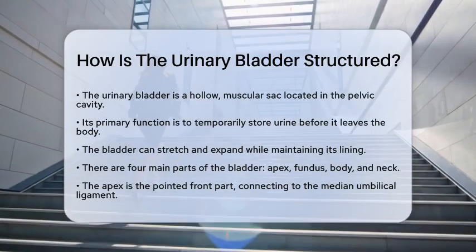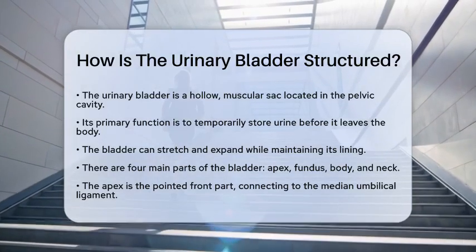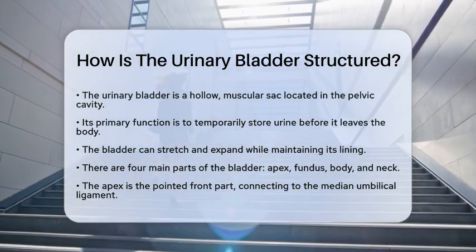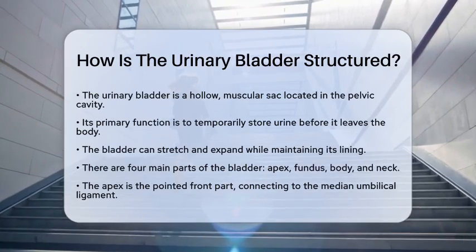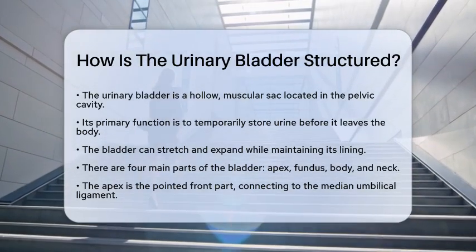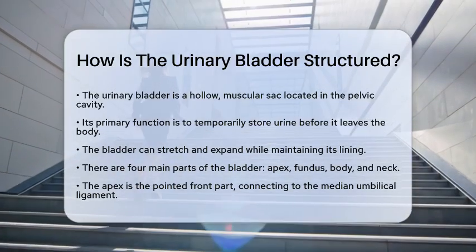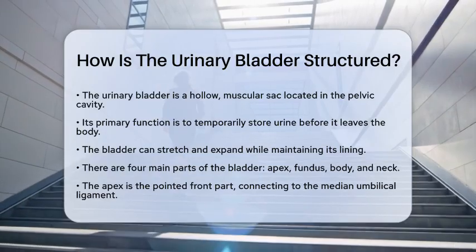The bladder is designed to stretch and expand while keeping its lining intact, allowing it to hold varying amounts of urine. The bladder has four main parts. First, there is the apex, which is the pointed front part. It connects to the median umbilical ligament, a remnant from our early development.